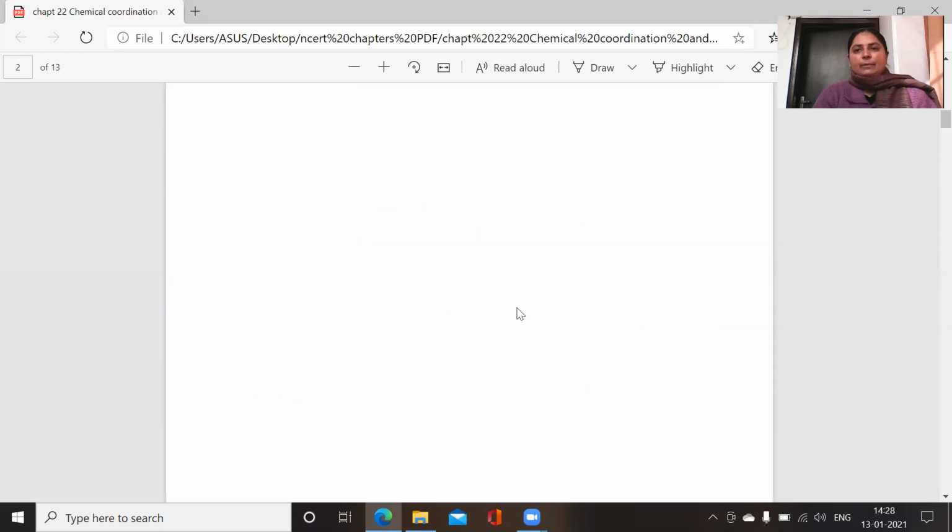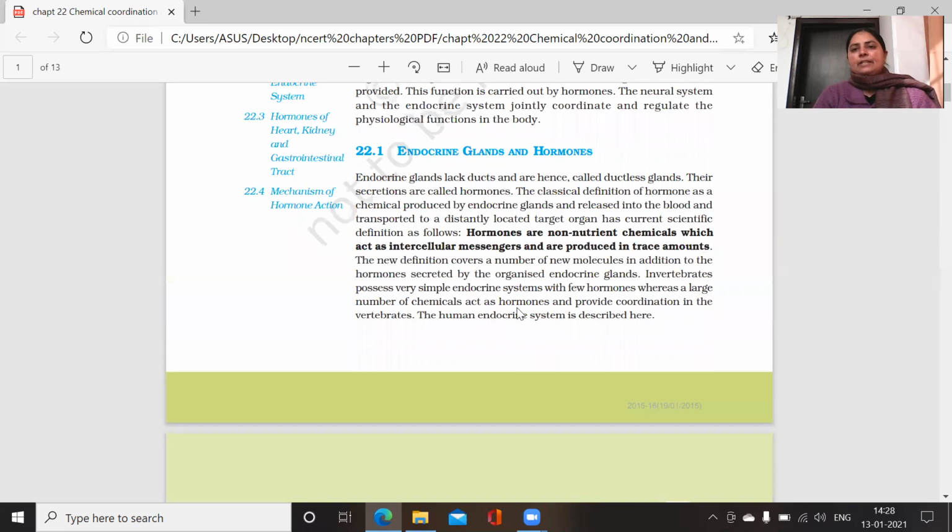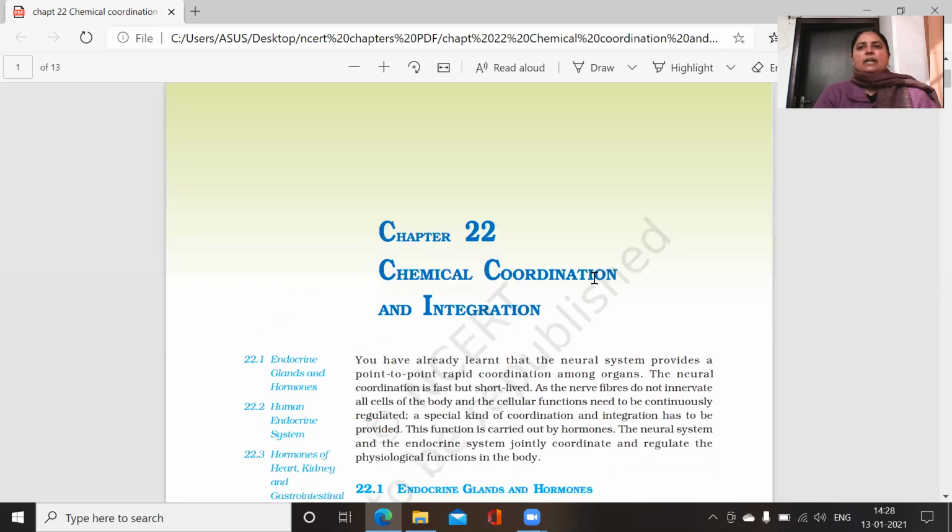Okay, students, I am very hopeful that the concept is clear to you. So please go through the chapter, revise it, and learn the names of the hormones that are produced by the different lobes of the pituitary gland.